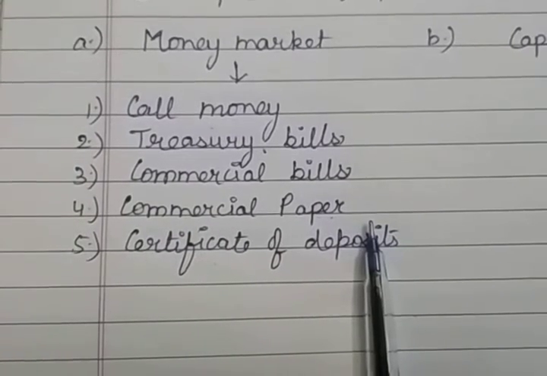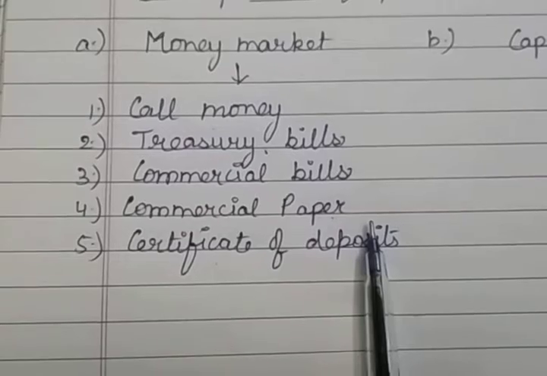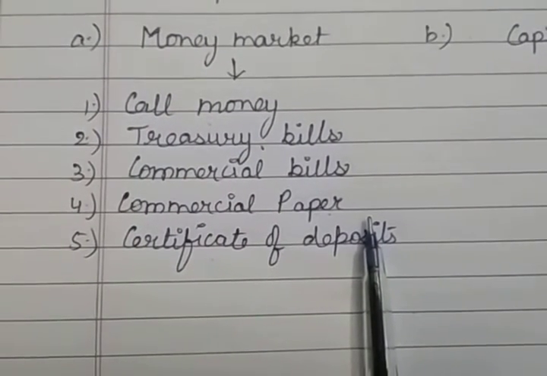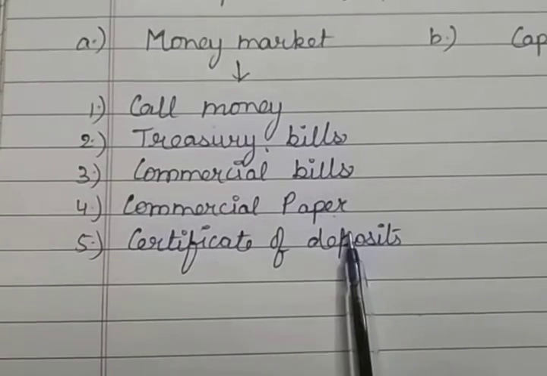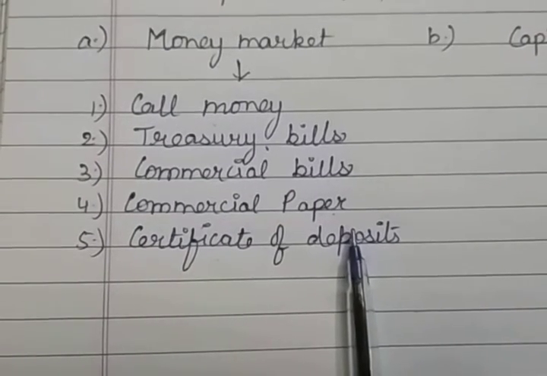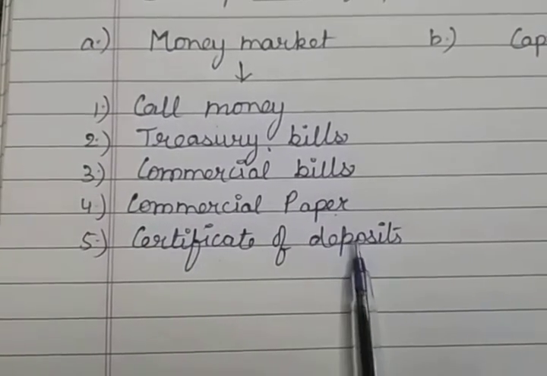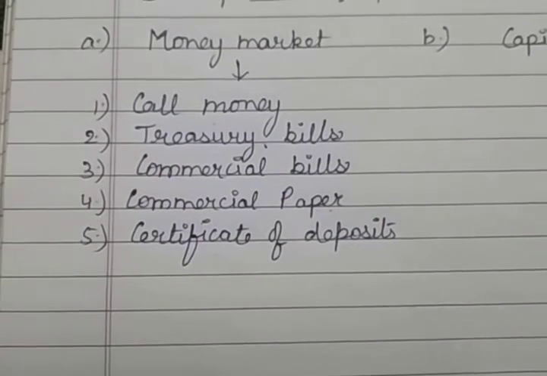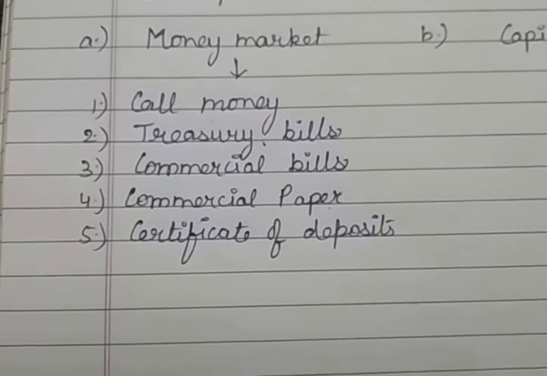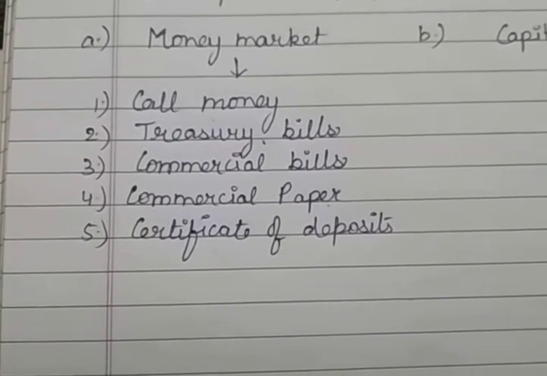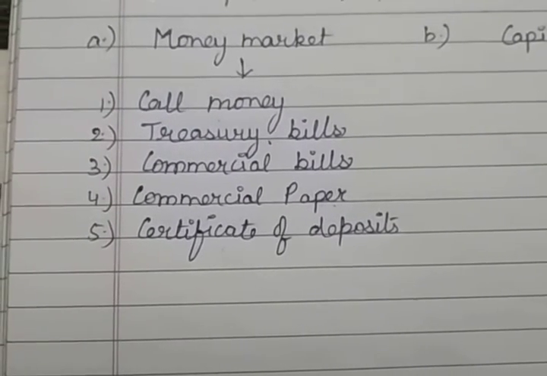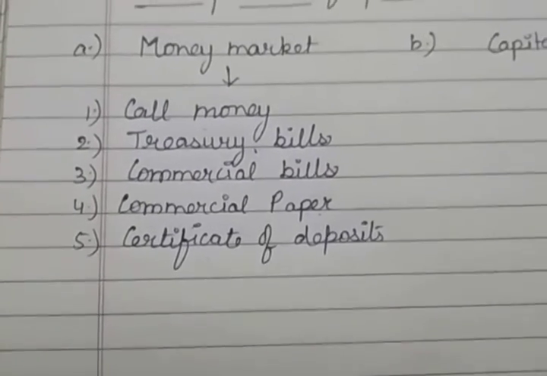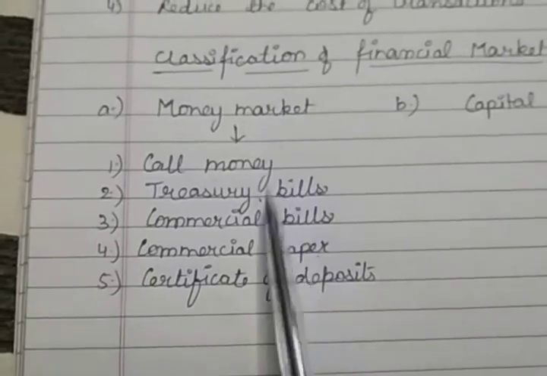Certificate of deposits is issued by banks against the deposits kept by the companies and institutions, and the time period of a CD ranges from 91 days to 1 year, and this can be issued to individuals, corporations and companies during a period of tight liquidity, when the deposit growth of banks is slow but the demand for credit is high. So these are the tools of the money market.